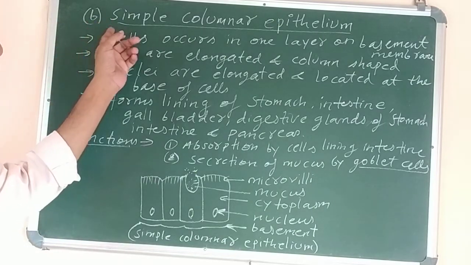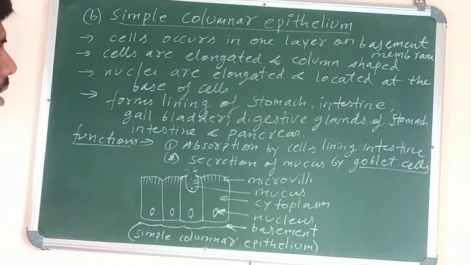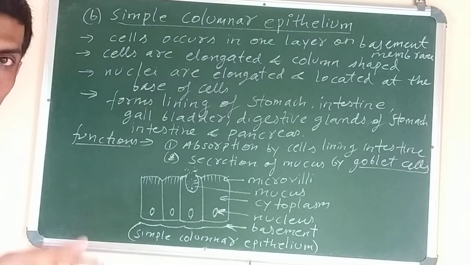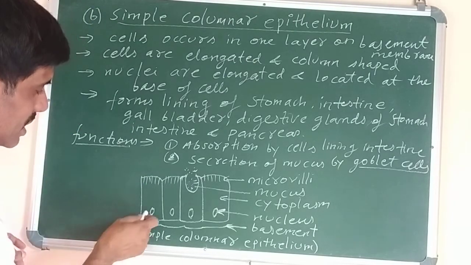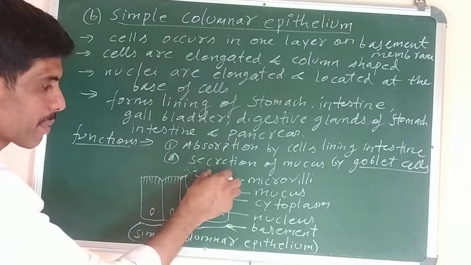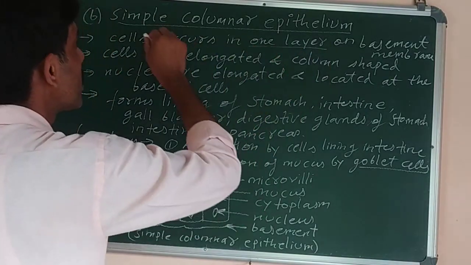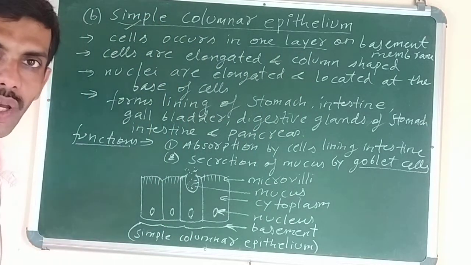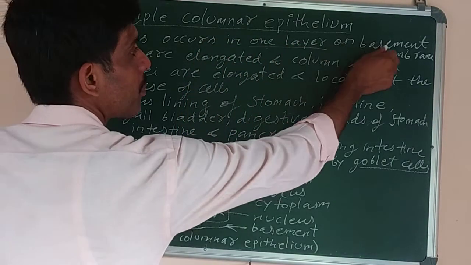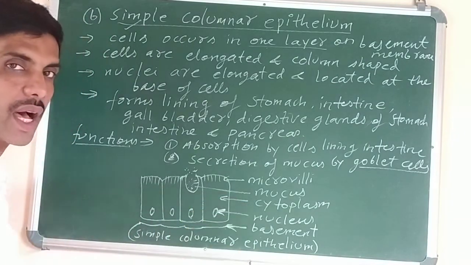Second one, number B, simple columnar epithelial tissue. First look at the diagram. As the name indicates, column means pillars, just like in buildings we have the pillars or columns. So cells are tall like pillars. You can see pillar-like cells are present. And cells occur in one layer only, because all are simple. So this point you can write: cells occur in one layer on the basement membrane. This one you can see, this is the basement membrane on which all the cells are present.